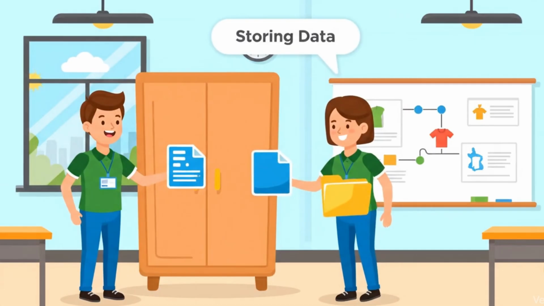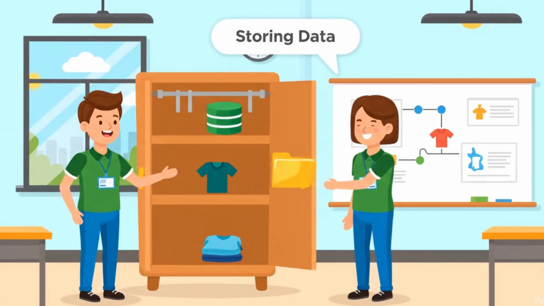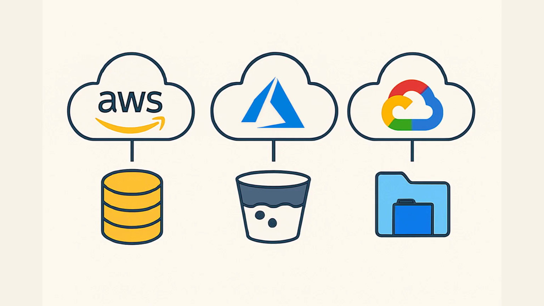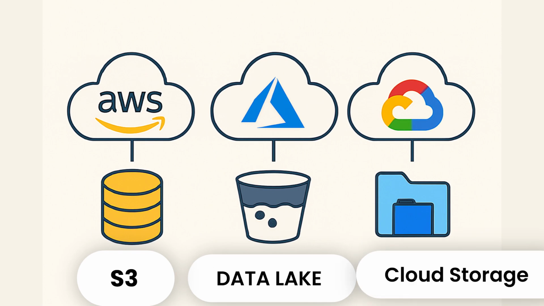As a data engineer, your first job is storing data, like keeping clothes in a wardrobe. AWS uses S3. Azure uses Data Lake. Google uses Cloud Storage. All three are safe wardrobes, just with different names.